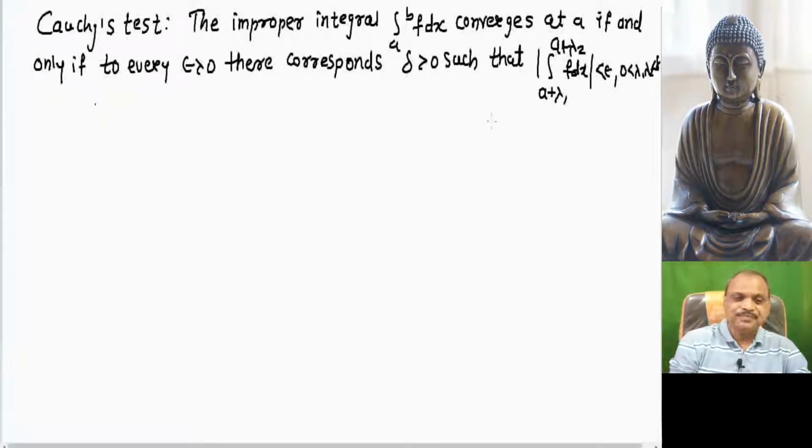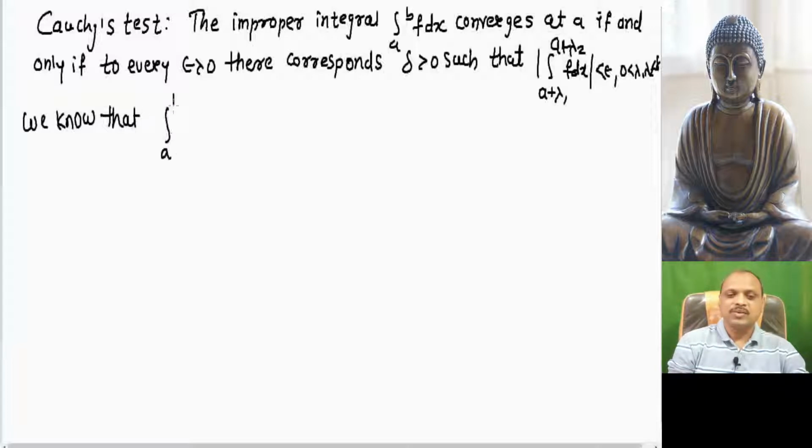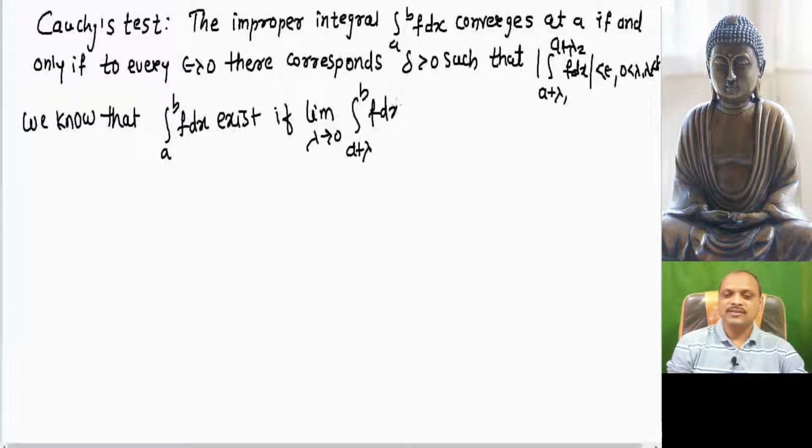That means we know that the improper integration a to b f dx exists if the limit as lambda tends to 0 of the integration a plus lambda to b f dx exists and is finite.